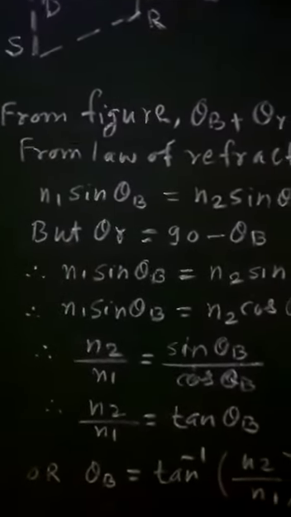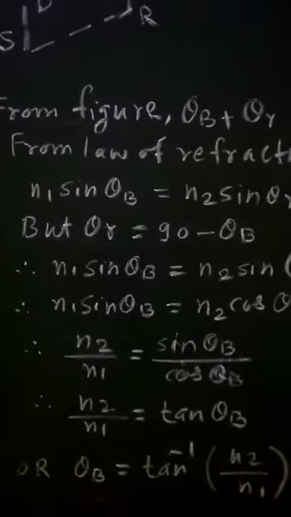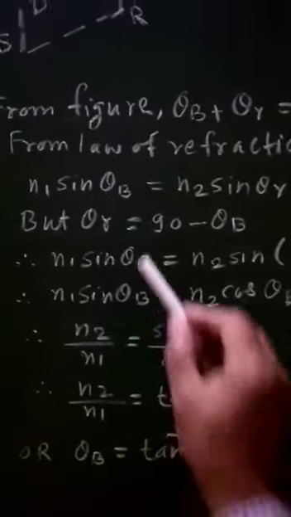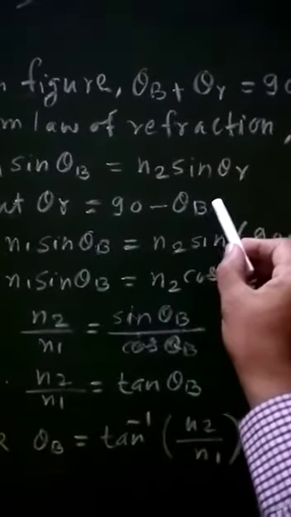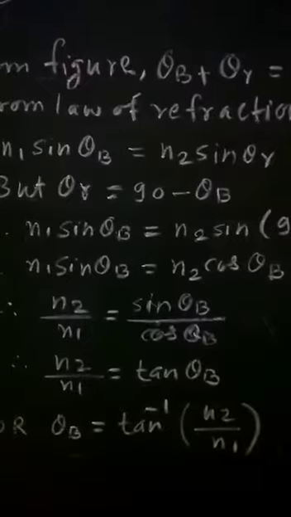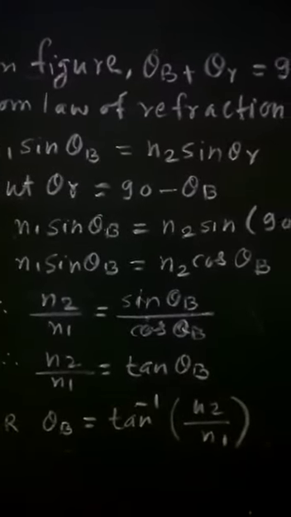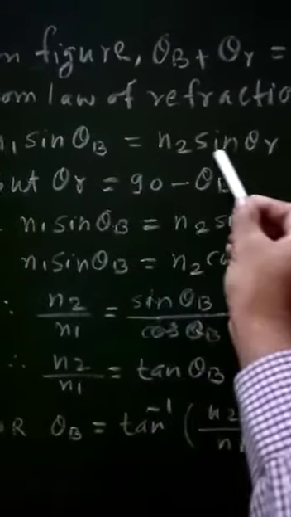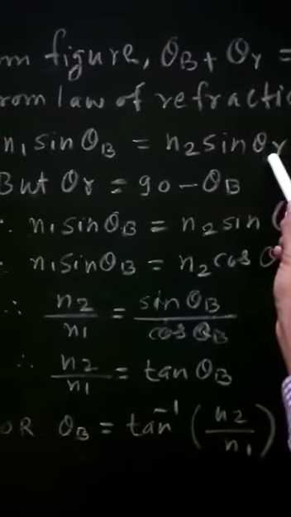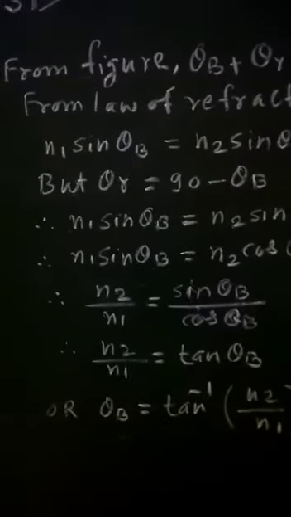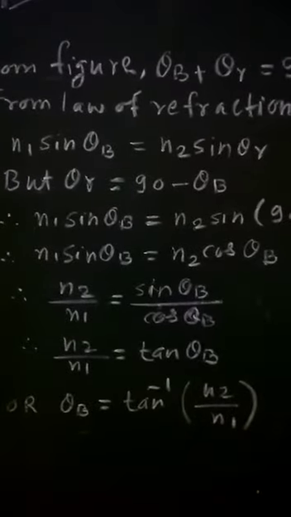Now as there is refraction of light, we can use the law of refraction, that is, according to Snell's law, n1 sin theta b must be equal to n2 sin theta r, because the general equation is n1 sin i equal to n2 sin r, and here i is Brewster's angle theta b and the angle of refraction is theta r.